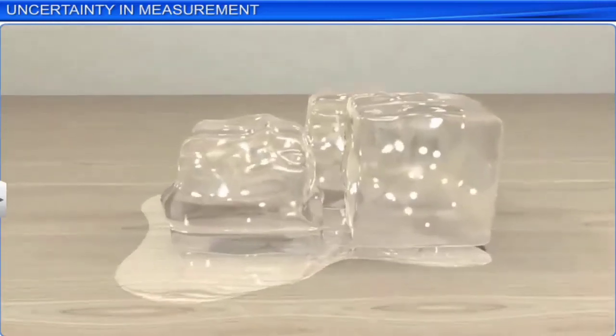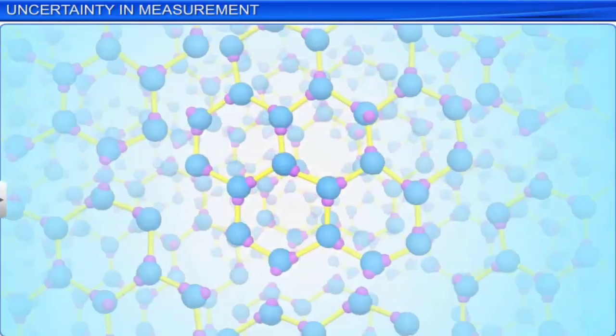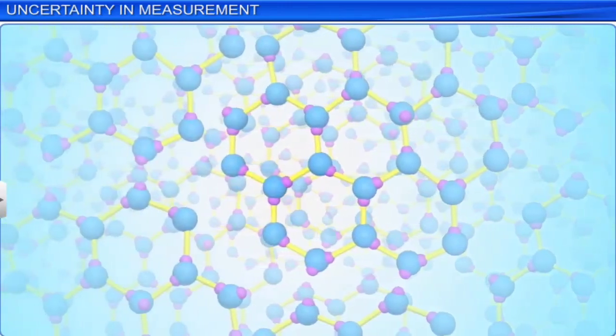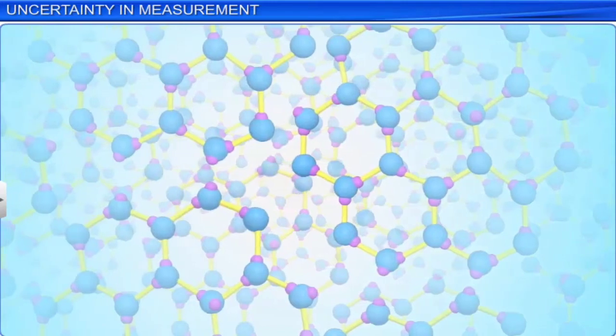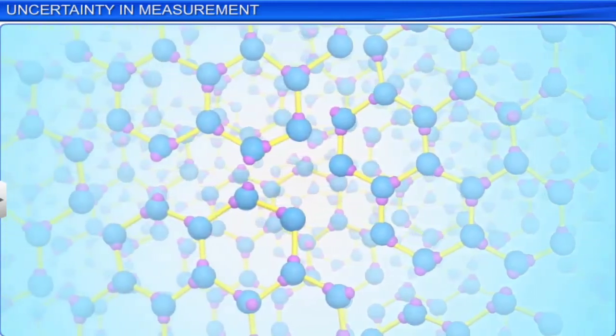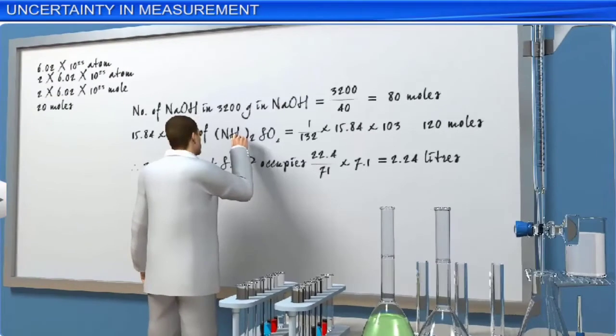We have learnt that chemistry deals with matter. And matter is made up of atoms and molecules which have extremely low masses and are present in very large numbers. Thus, chemists have to deal not only with a large number of atoms and molecules, but also with calculations containing large numbers.